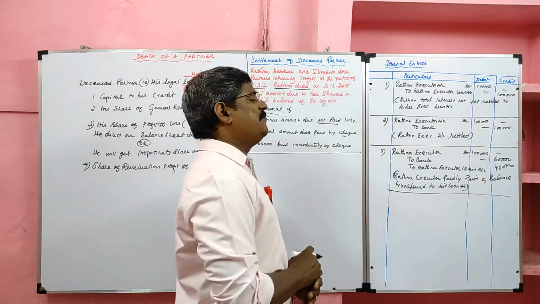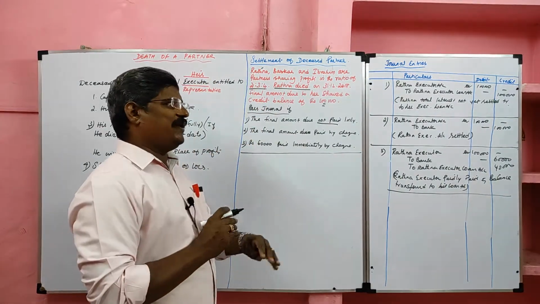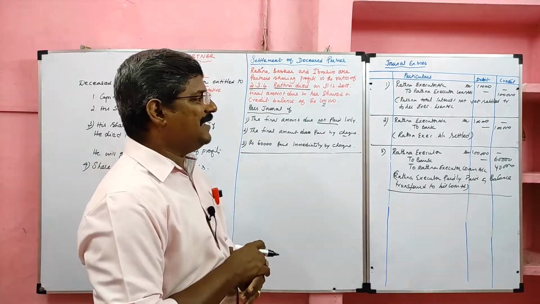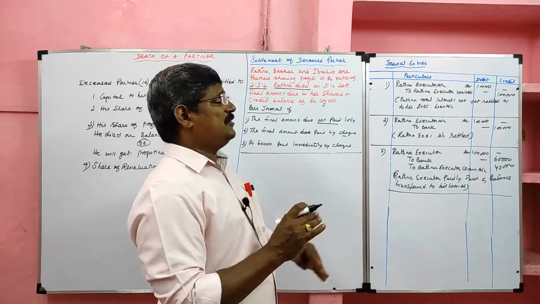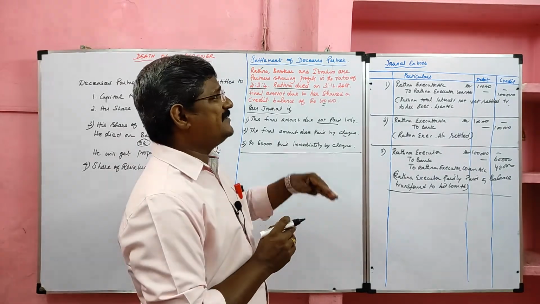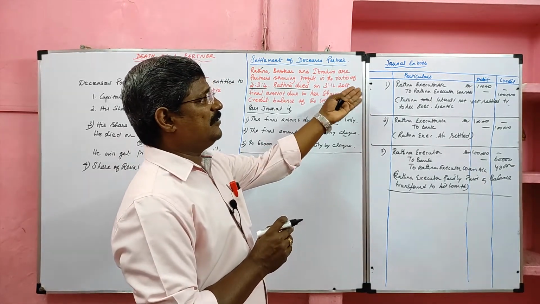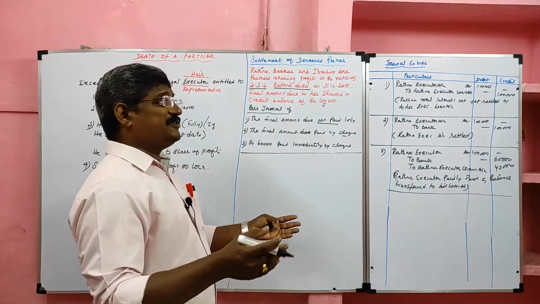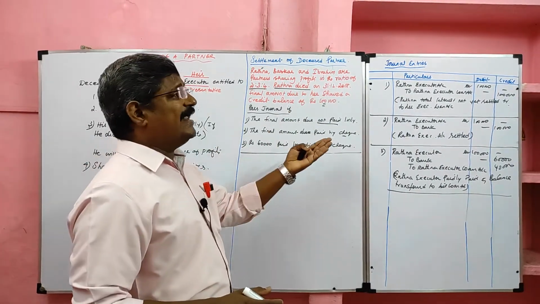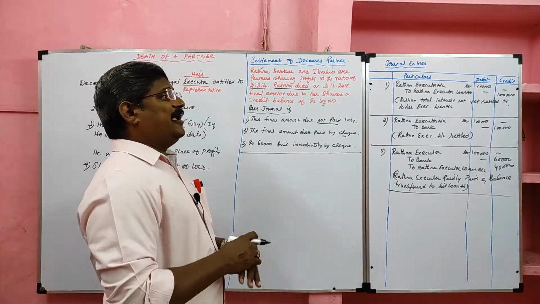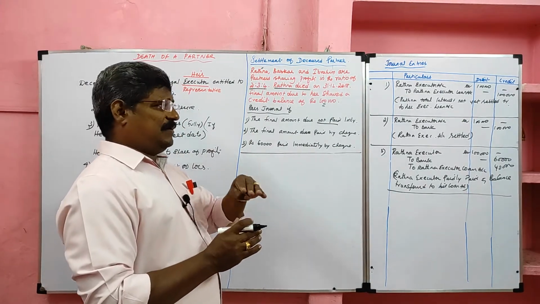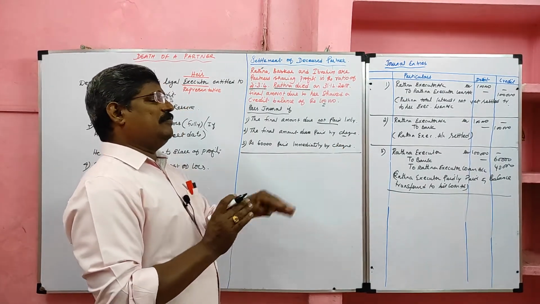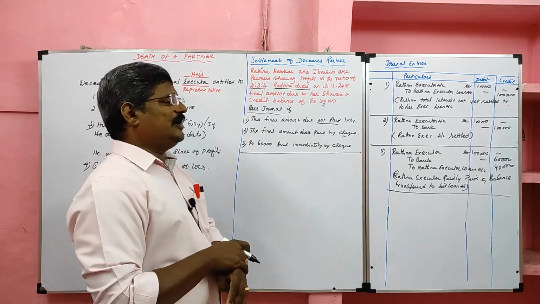So we cannot make payment to the deceased, so we make payment to the legal heir. If the amount is not paid immediately, the entry is legal executor account debit to legal executor loan account. If it is paid by cheque immediately, legal executor account debit to bank. If partly paid, legal executor account debit to bank and to legal executor loan account.